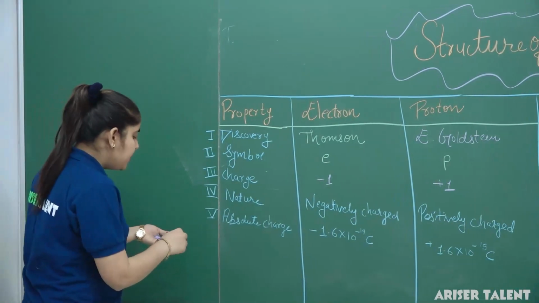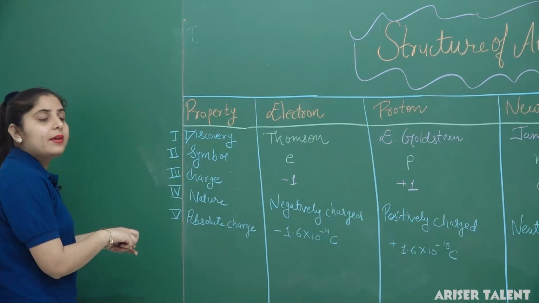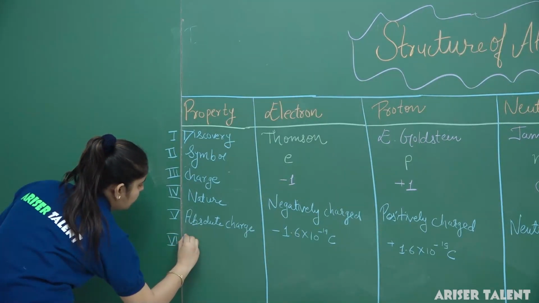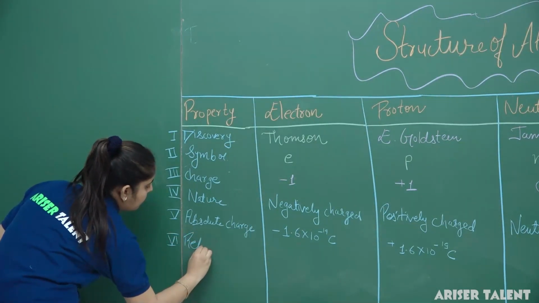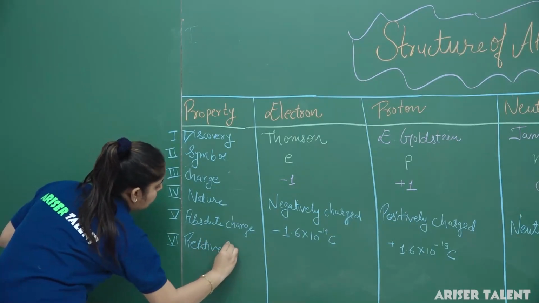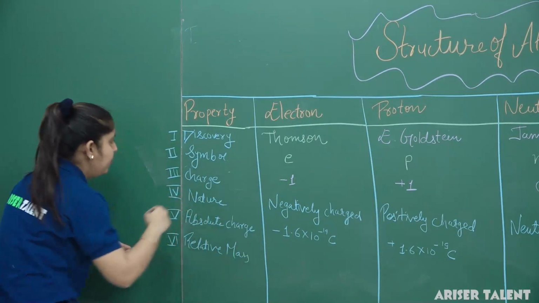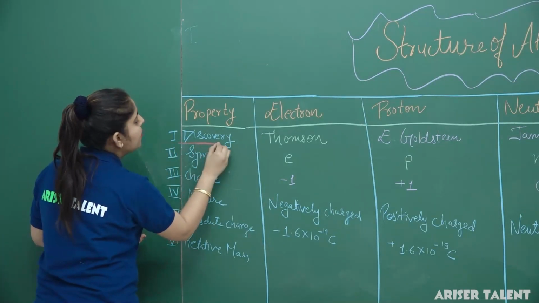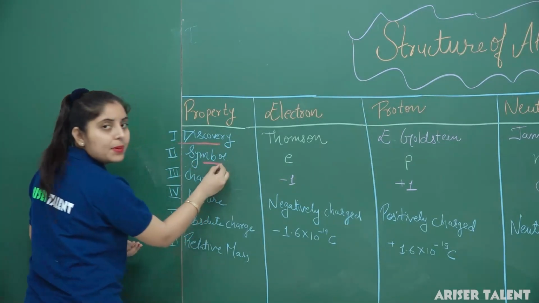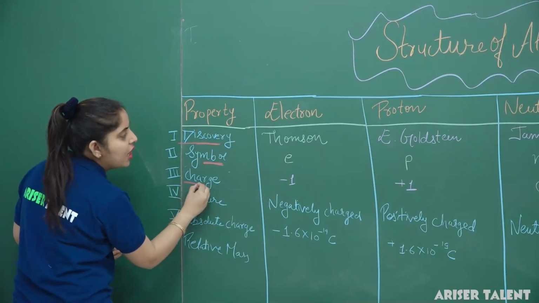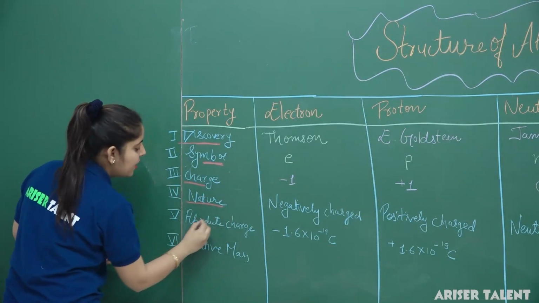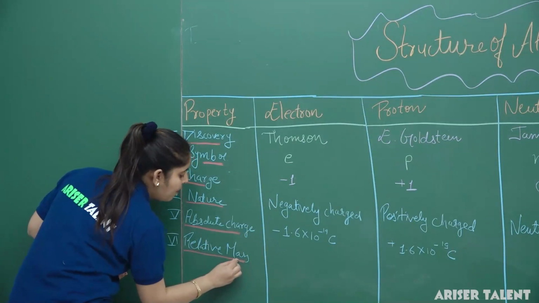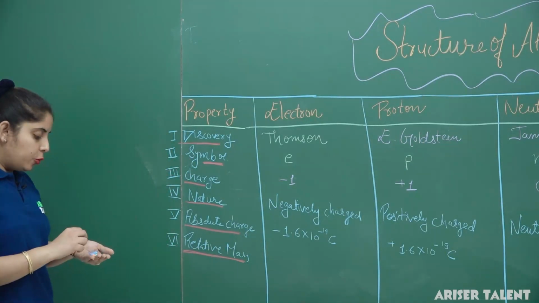Now our sixth category is about relative mass. We have discussed five categories here: first the discovery, second the symbol, third the charge, fourth the nature, and fifth the absolute charge. Now we will discuss the relative mass of the electron, proton and neutron.